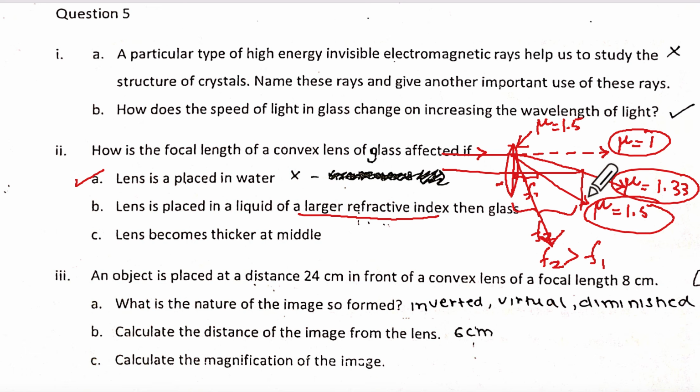Ma'am, I checked this on Google and you are saying that it becomes a diverging lens, and that's what Google is saying. Yes, ma'am, that's exactly it, but I'm not able to explain it to you just now. Because there was a question years ago: how can you convert a converging lens into a diverging lens? That was a question some years ago I have done. And by immersing it in a liquid or a surrounding which has mu more than that of glass. Okay, so I am not getting the explanation for that.